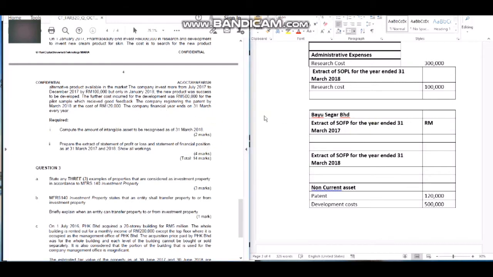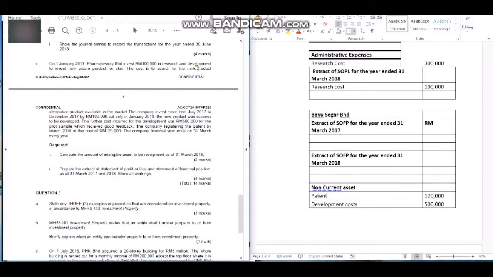There is no recognition in SOFP in the 2017 accounting period until 31st March 2017, because this one is just recorded in the statement of profit and loss, 300,000 and 100,000. So when it should be recorded is the next accounting period, which is 31st March 2018, where patent and development then will be recognized in the statement of financial position under 2018 under non-current asset, because patent and development cost is not current asset.